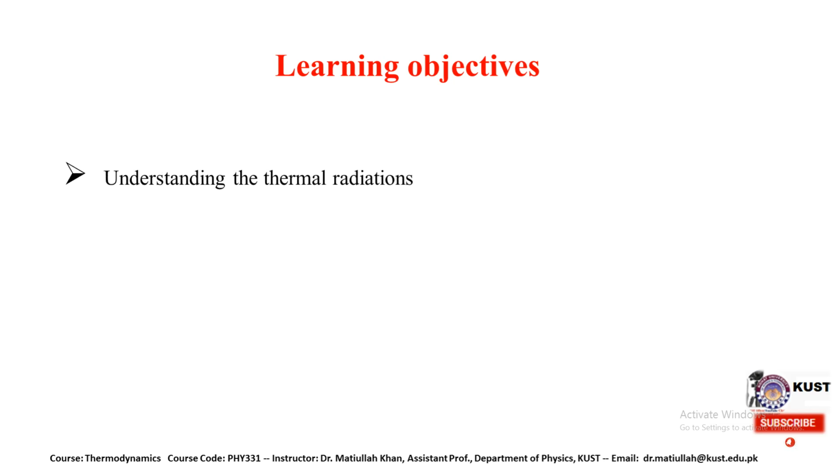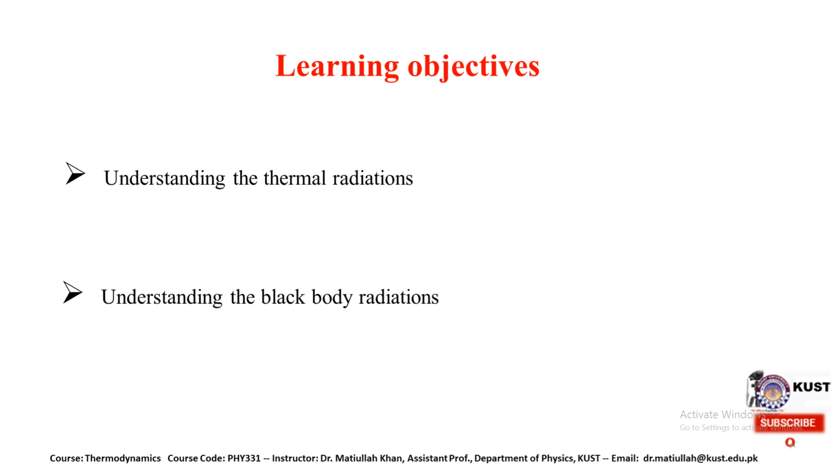What we need to understand from this lecture is the thermal radiation, and how the energy is transferred from one place to another place. What is the main thing that is responsible for it, especially the electromagnetic radiation, and the magnitudes and factors on which the thermal radiation depends. Later on we need to know the black body radiation as well.